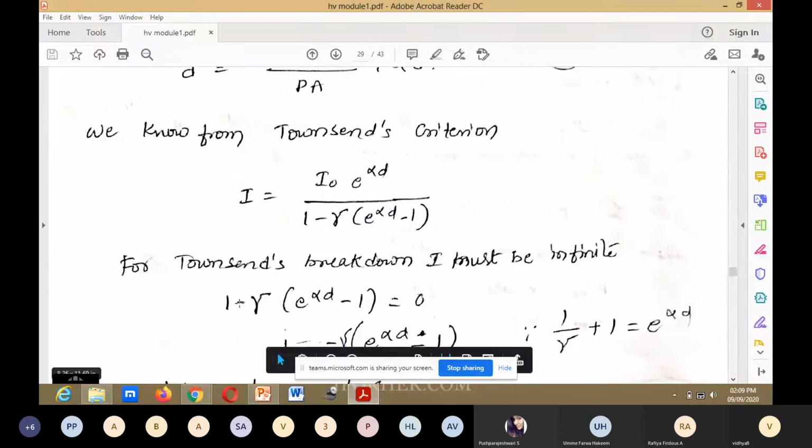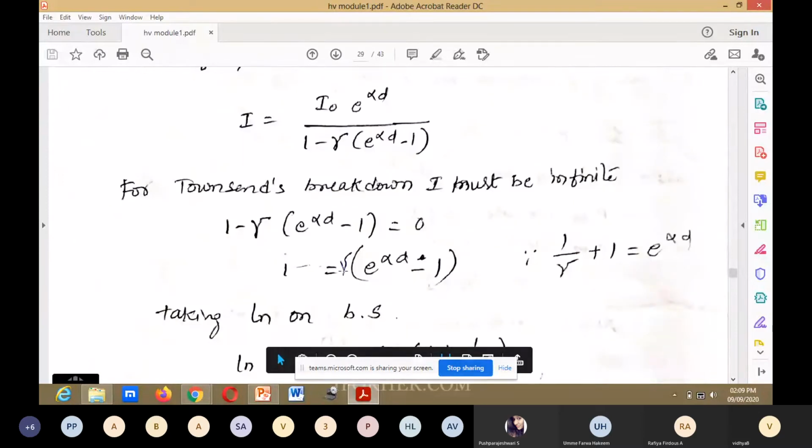So 1 minus gamma open bracket e to the power of alpha D minus 1 close bracket is equal to 0. 1 is equal to gamma open bracket e to the power of alpha D minus 1 close bracket.